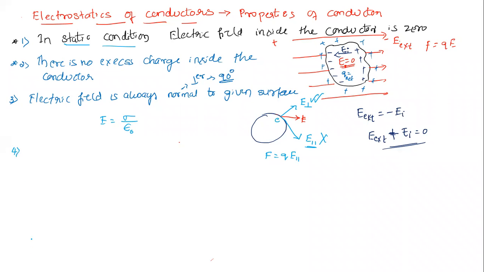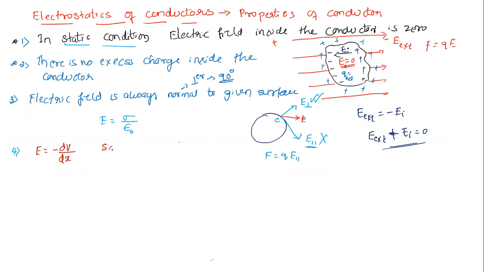Let's say the next, fourth point. Since the electric field inside is zero, we know the relation between electric field and potential. Do you remember? Electric field is given by minus dV by dx. That we have proved. The electric field is the negative potential gradient. So now, since the electric field is zero, put E equal to 0.